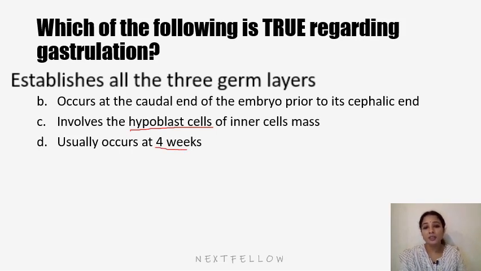It is first cephalic and then caudal, so gastrulation has a cephalocaudal direction. It begins at the cephalic end and proceeds towards the caudal end. Hence the 3 germ layers are first seen in the head region and consequently towards the tail region.